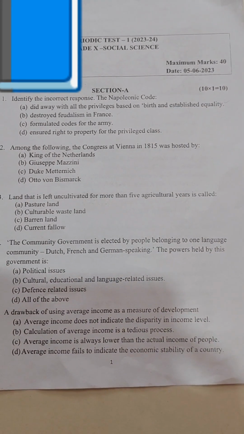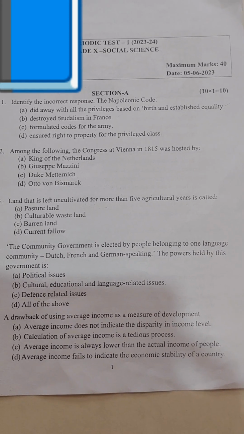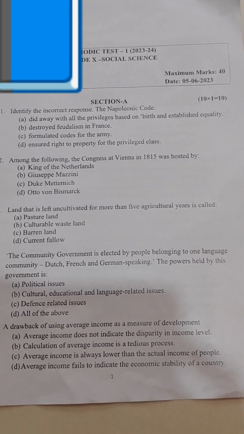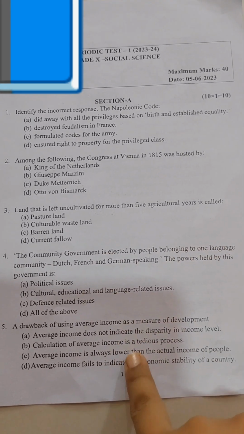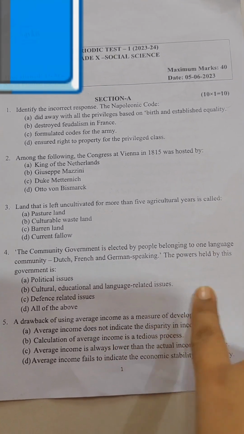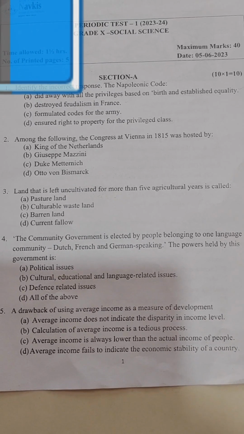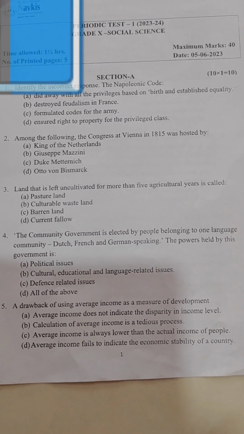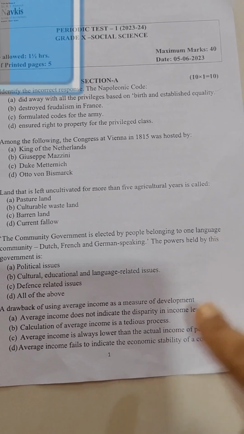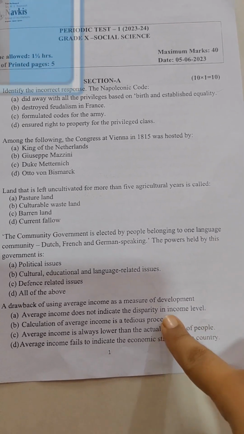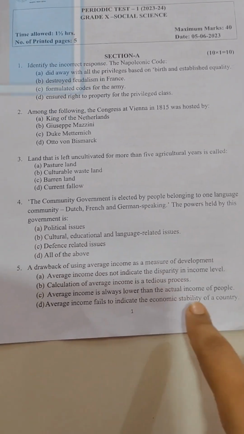The community government is elected by the people belonging to one language community, Dutch, French and German speaking. The power held by this government is option B, cultural, educational and language related issues. A drawback of using average income as a measure of development, you can see in the textbook, they have given us this with an example. Average income does not indicate the disparity. Remember the word disparity in income level.